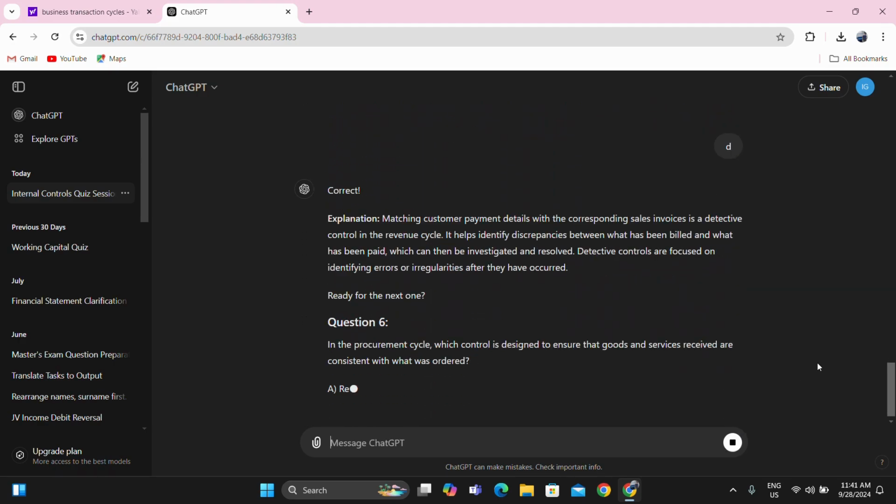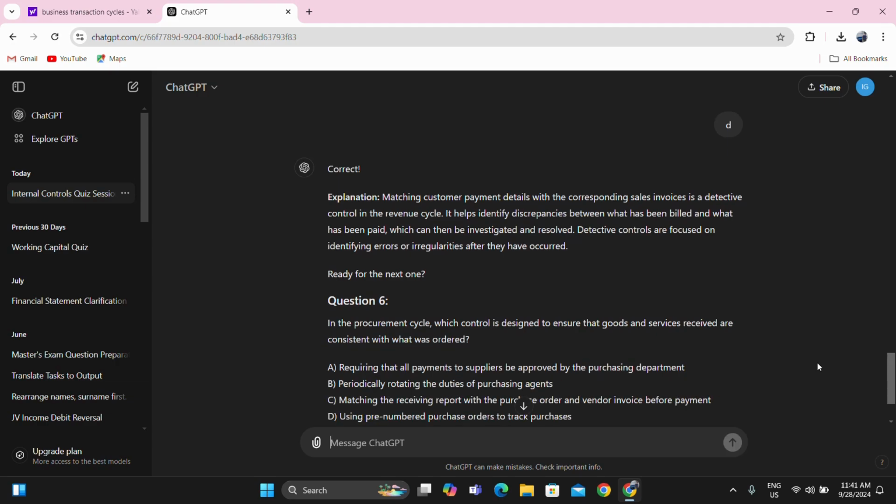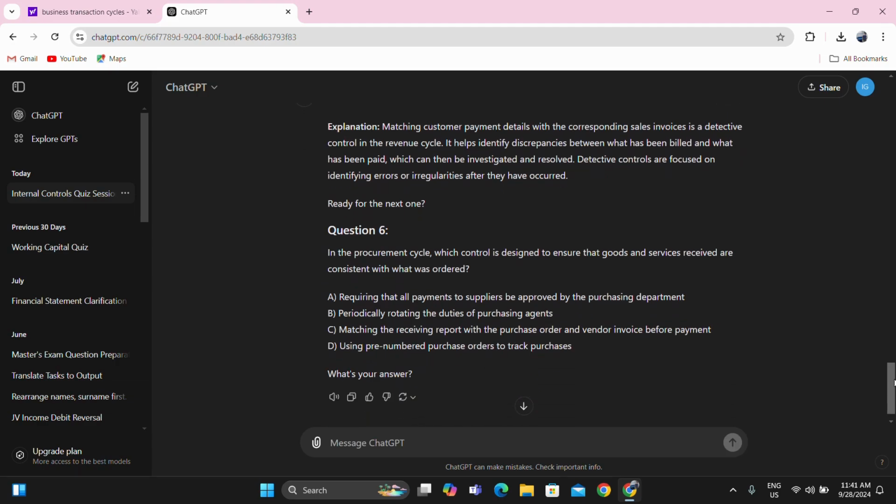Yeah, I'm correct. Question number 6. In the procurement cycle, which control is designed to ensure that the goods and services received are consistent with what was ordered? So in here, our point of view is the purchaser. Requiring that all payments to suppliers be approved by the purchasing department. Periodically rotating the duties of purchasing agents. No, this letter B is not really related to the question at all.